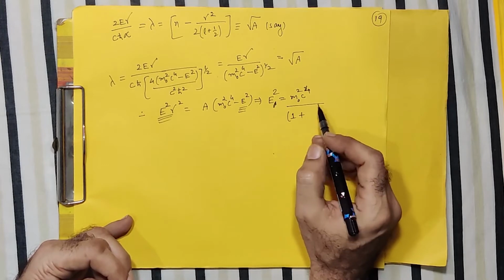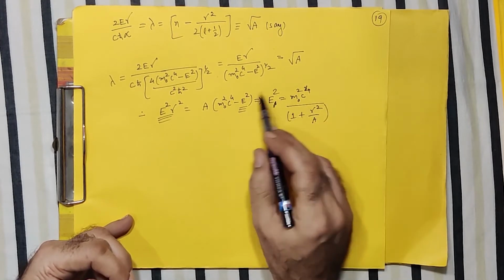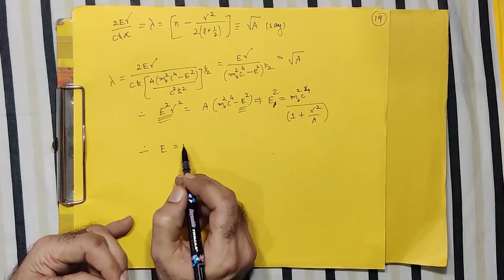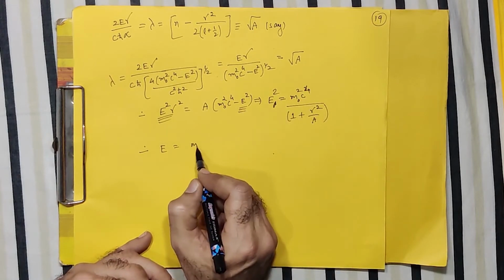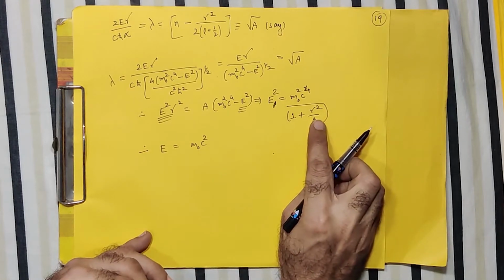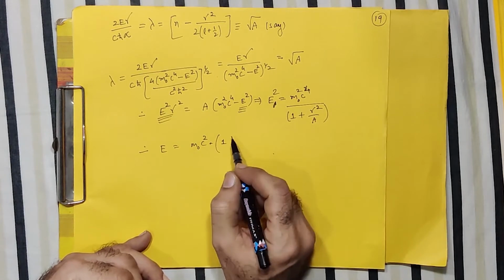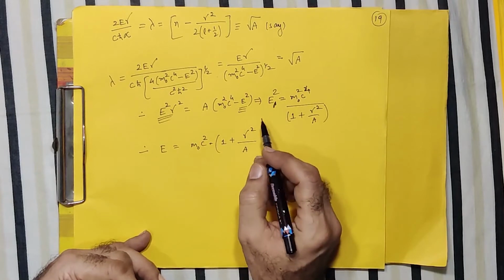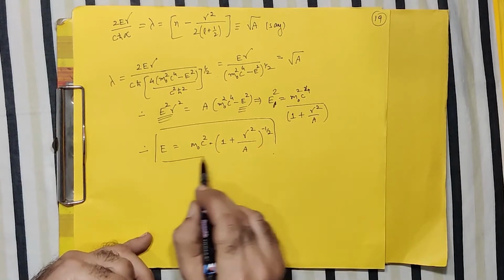So 1 plus gamma square by a. Correct. So I can do some manipulation to find out what is e square, and therefore finally I take the square root. So to find e, square root of this I can write as m0 c square, and this term, though square root in the denominator, I write in the numerator with a minus power. So it will be 1 plus gamma square by a raised to minus half. So my final expression for the energy is ready.